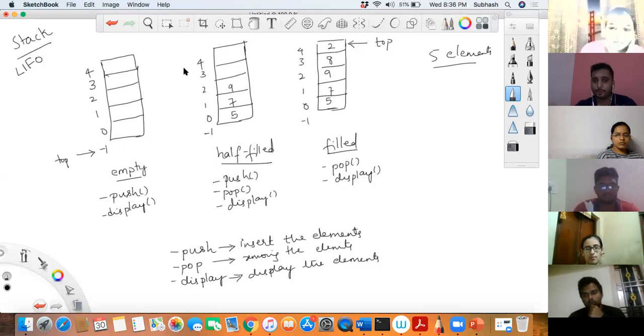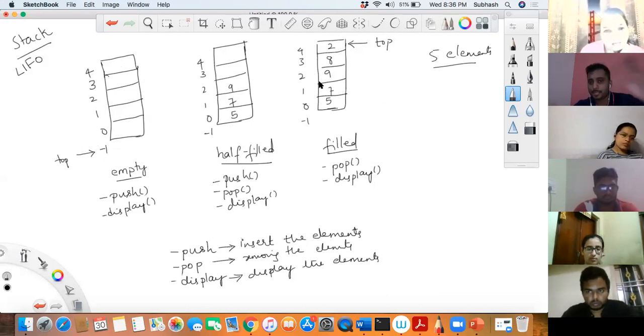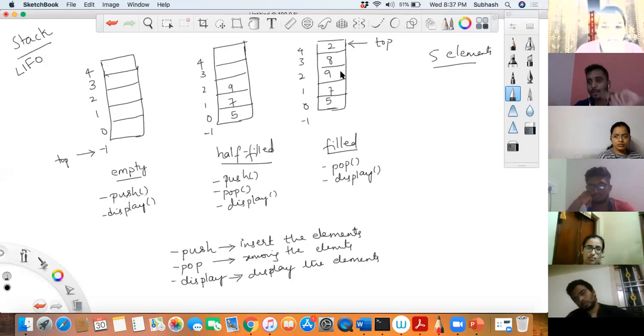Now I'm trying to give you all possible scenarios. If this variable top is equal to -1, it means there is no element in that stack, so it is empty. I'll not be able to do a pop. Similarly, if top is equal to len minus 1, it means my top is already at the top, the stack is completely filled, and I'll not be able to do another push on it.